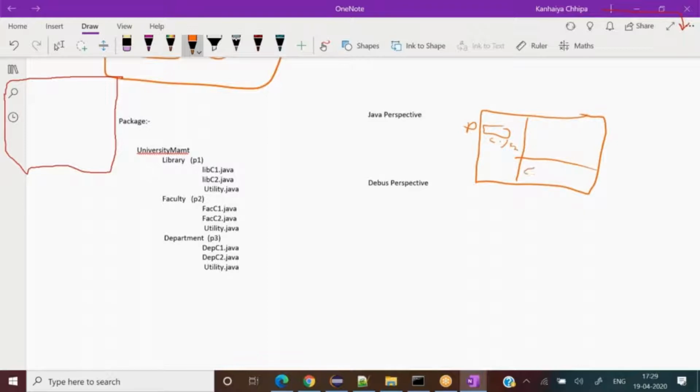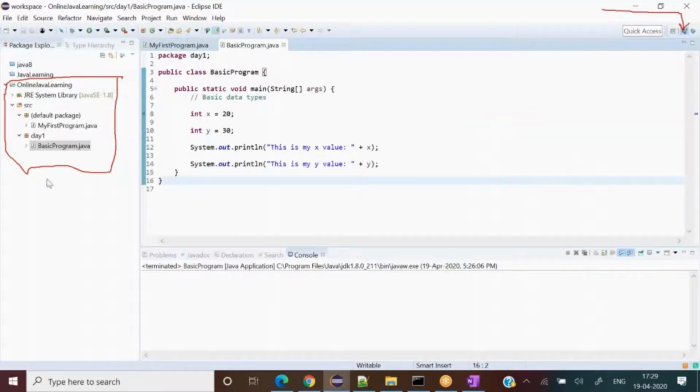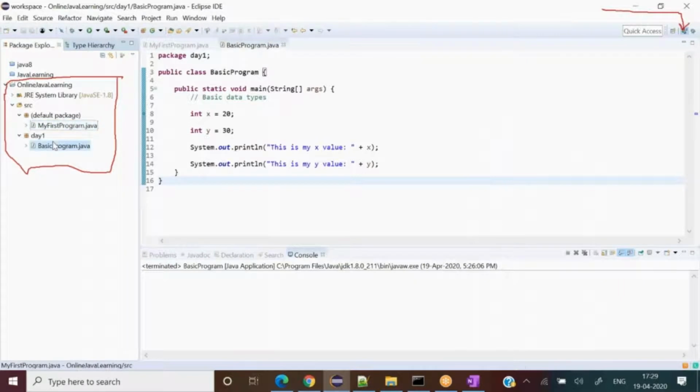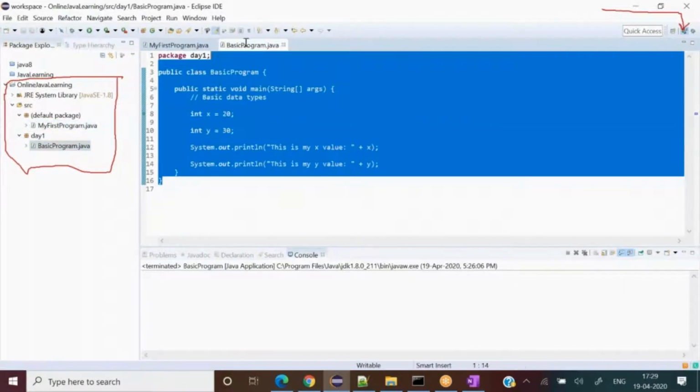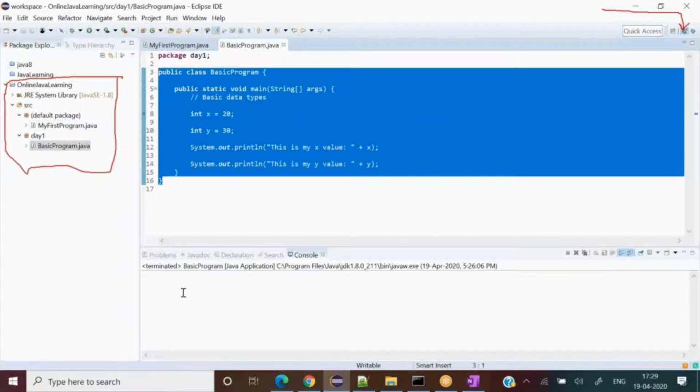Over here you will see the console, and here your source code. That is what we have seen, correct? If I show you the left-hand side, my first program, basic Java, this is my source code area where I write my program, and this is my console area. So this is called the Java perspective.